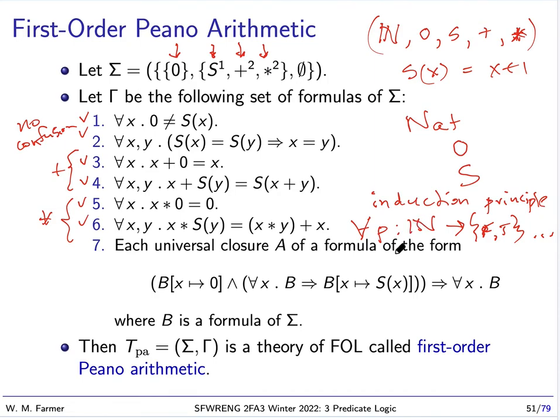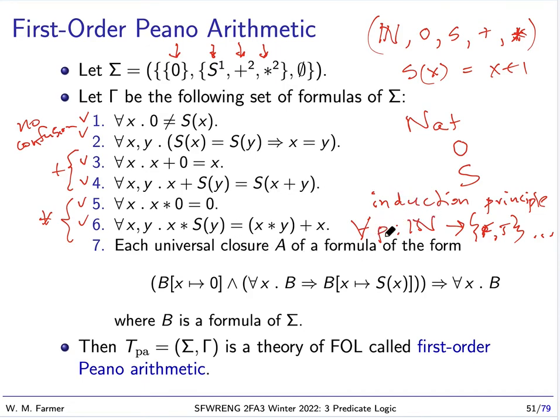So this means we really can't define this structure as an inductive set, because we cannot express an axiom that says there's no junk. We know what the axiom is. It's the induction principle, but we can't express that in first order logic.